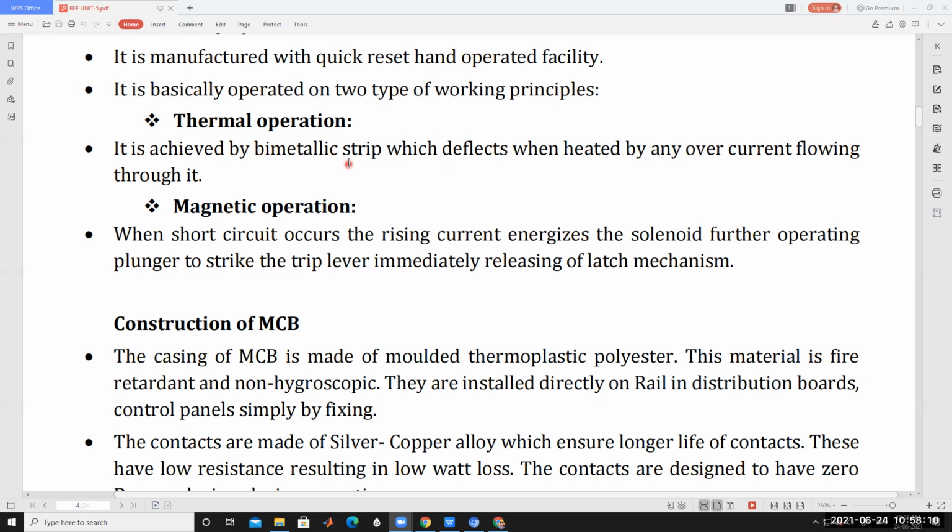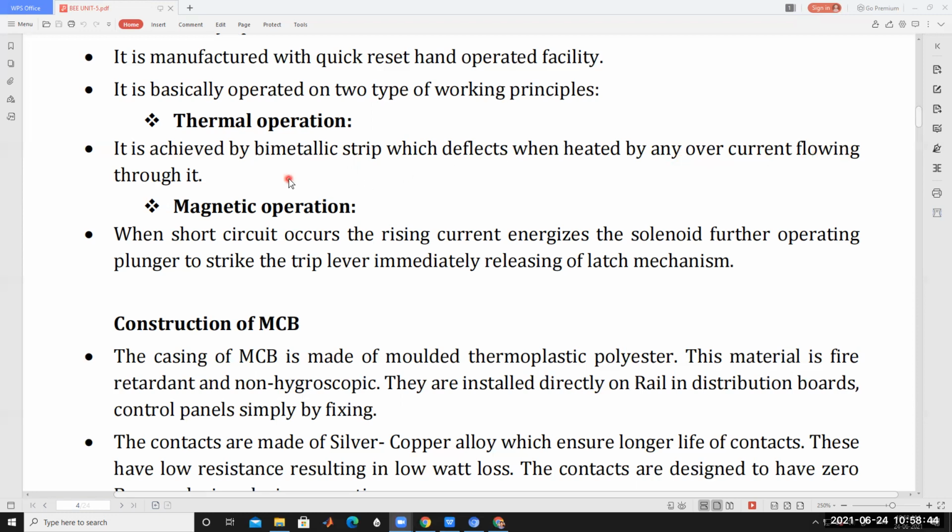Two metals with different characteristics are joined together; that is called a bimetallic strip. The two metals are placed side by side, and their expanding characteristics are different. When the temperature of this strip increases, it bends, since the metals expand differently. Instead of expanding, it bends in one direction. It is achieved by bimetallic strips, which deflect when heated by an overcurrent flowing through it.